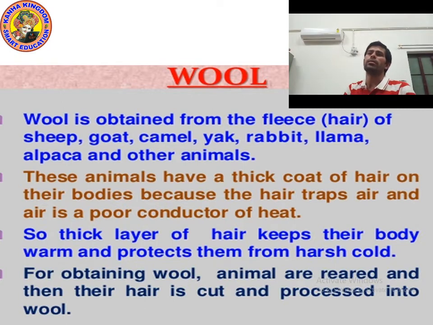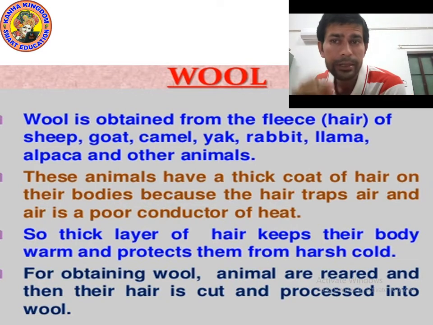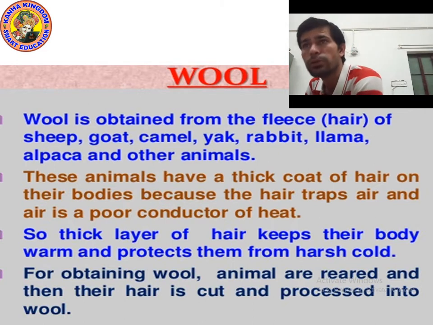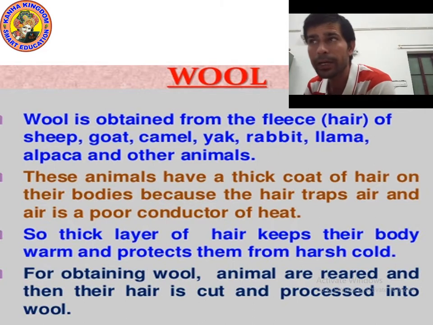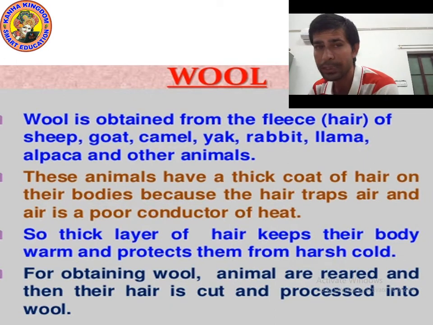We know that air is a poor conductor of heat, so these hair trap the air. So the thick layer of hair keeps their body warm and protects them from harsh cold. In winter their body is protected by their fleece.